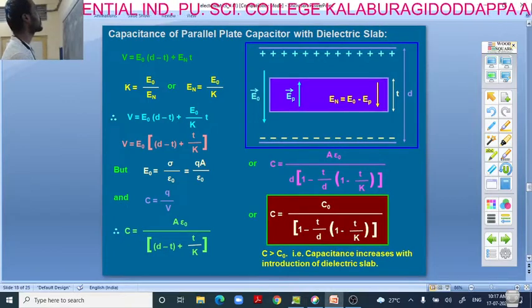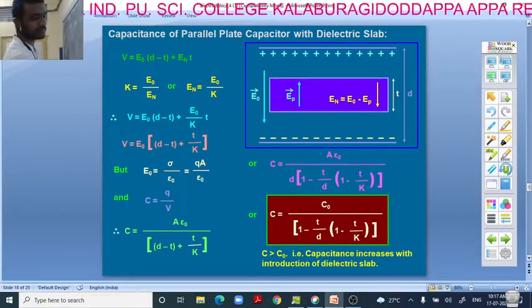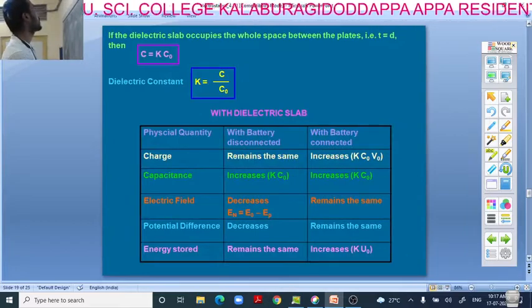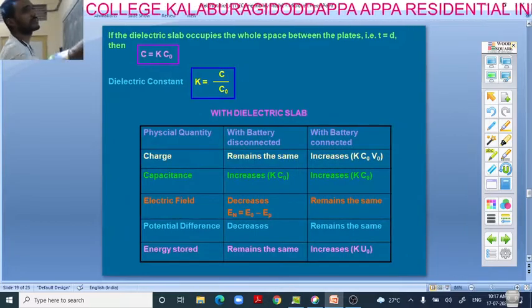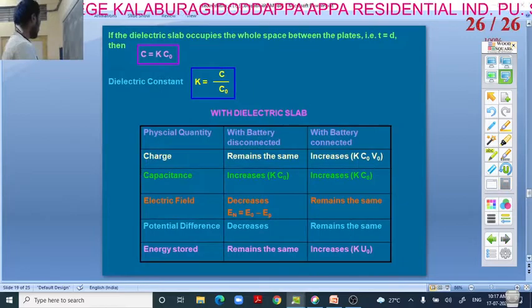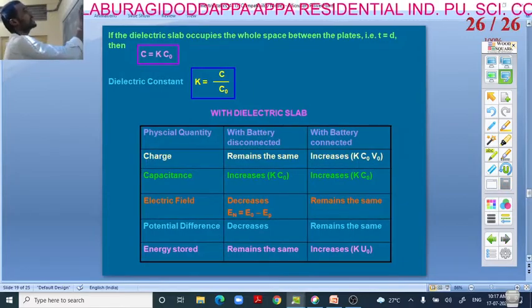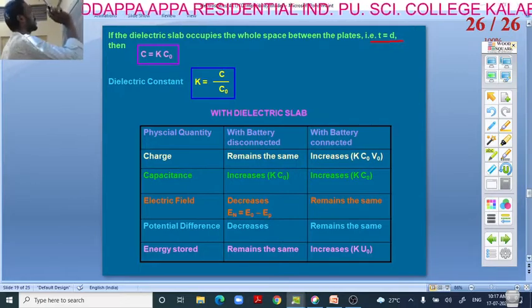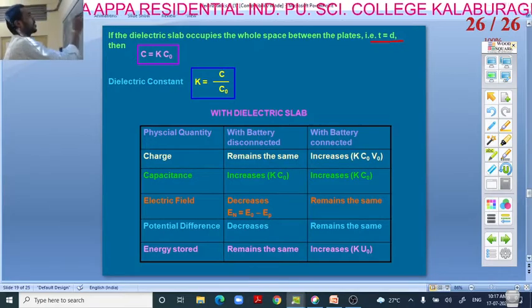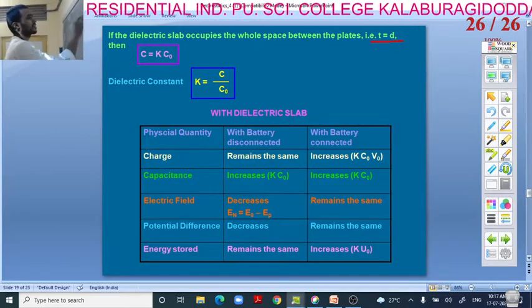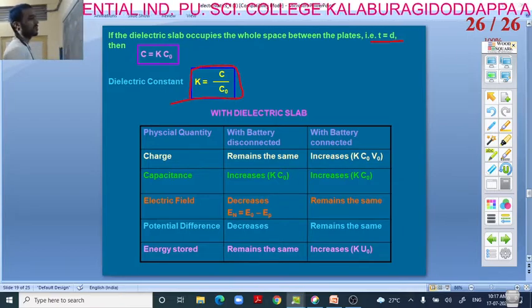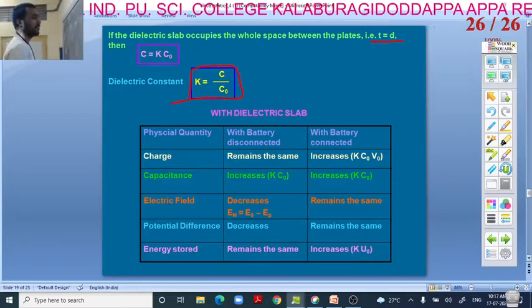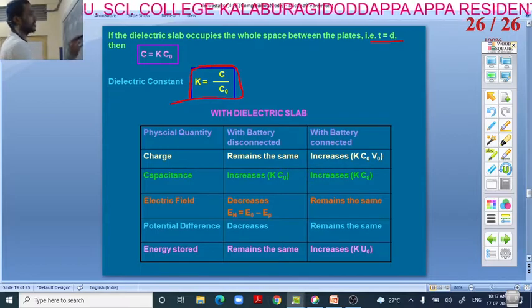Next, if the dielectric slab occupies the whole space between the plates, T is equal to D, and C is equal to K C naught. Dielectric constant K is equal to C by C naught. Here we have the table with the dielectric slab.